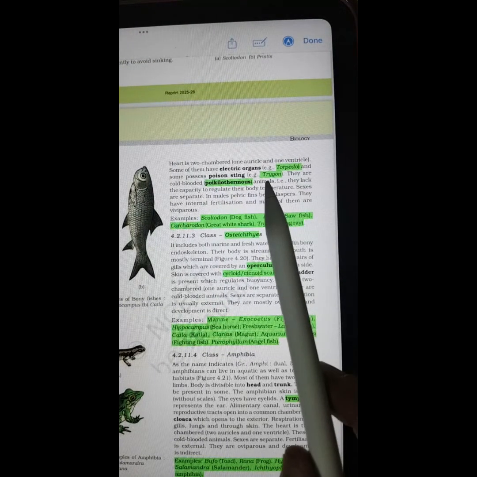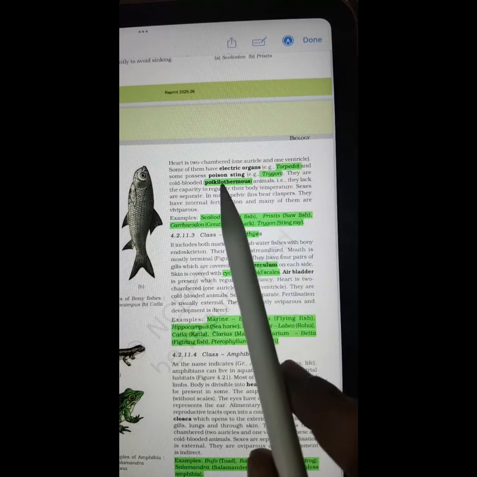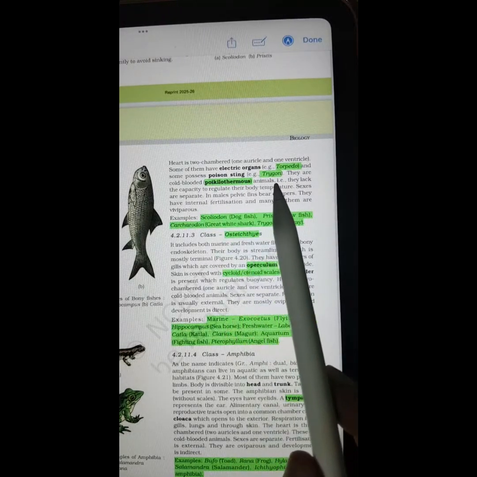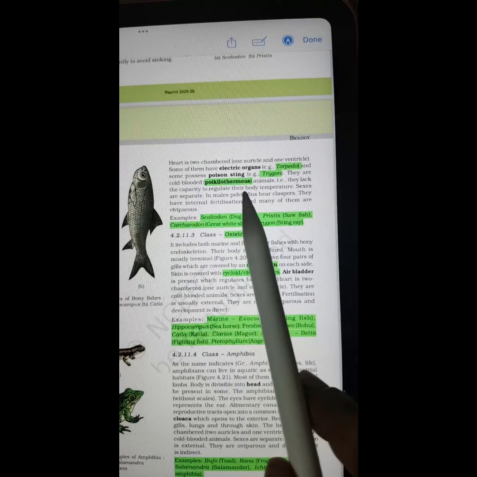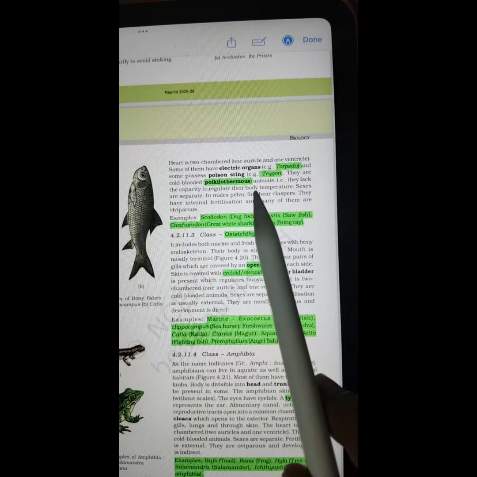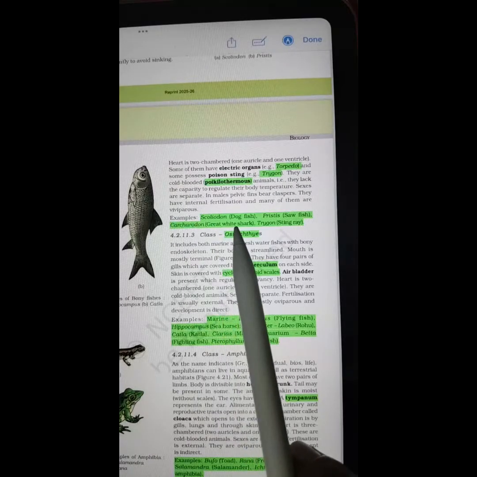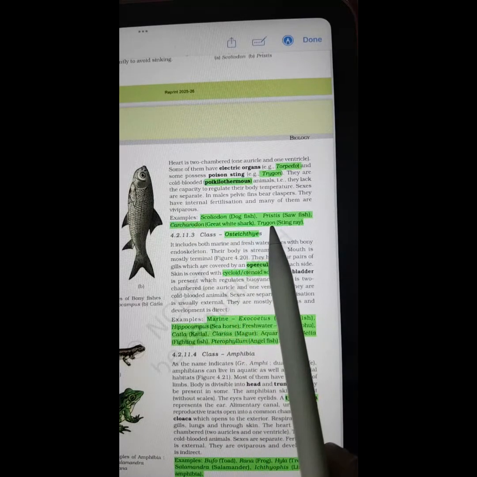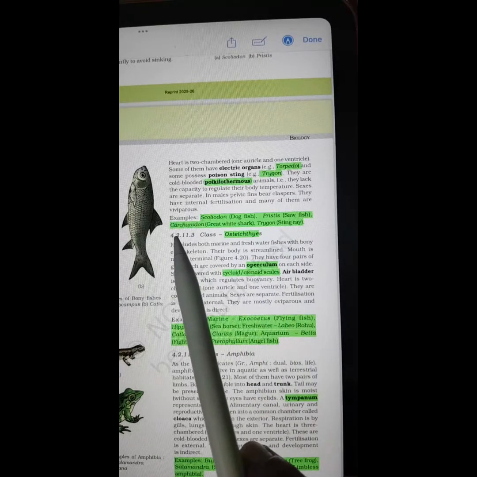Torpedo, Trigon. Torpedo has an electric organ, and a poisonous sting is there in the Trigon. These organisms are poikilothermous, means they are cold-blooded. They change their temperature according to the change in the environment. Examples are Scoliodon, also known as dogfish, and Pristis, also known as sawfish.